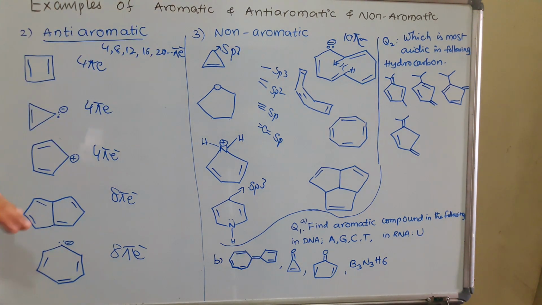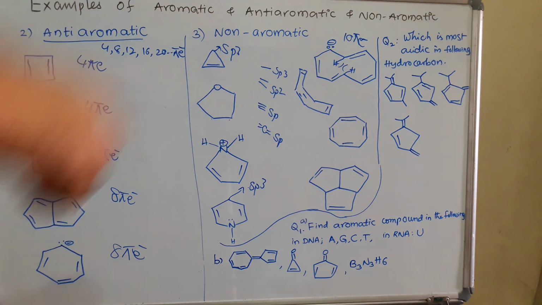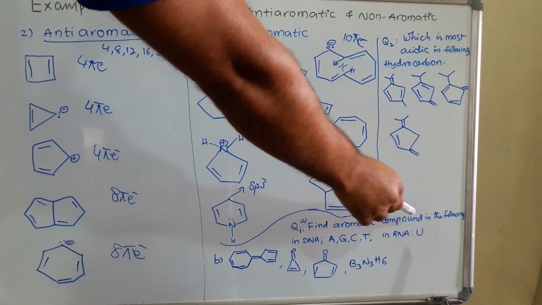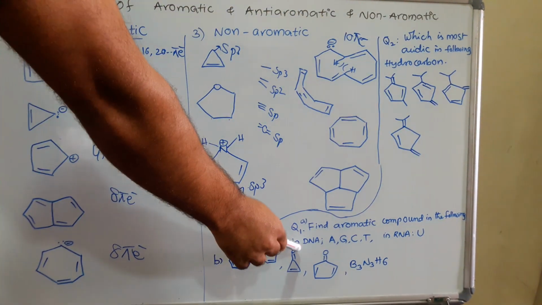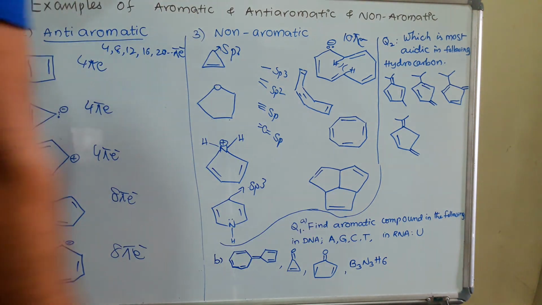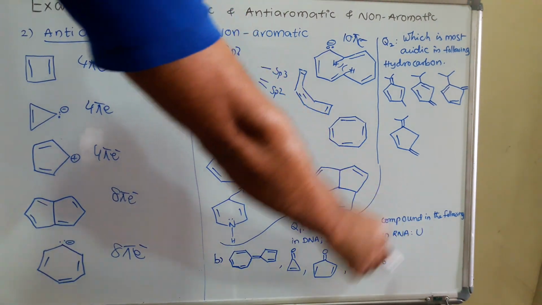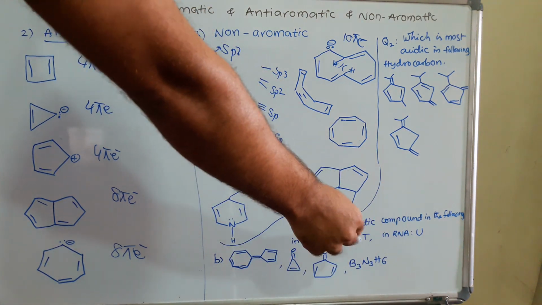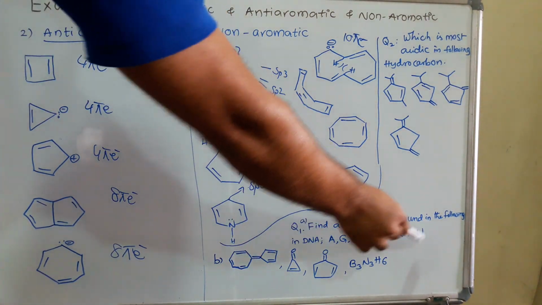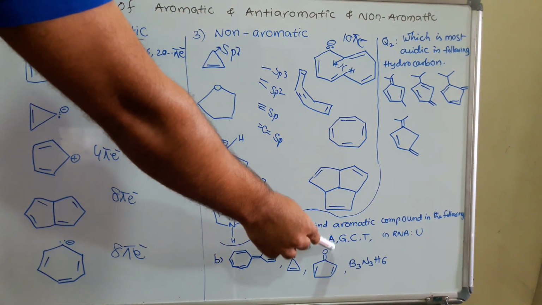Based on that I am giving a few questions, to see how much you understand. So you just have to revise your concept. That purpose only I am giving these two questions here. Question number 1, in that A, find the aromatic compound in the following. In DNA: adenine, guanine, cytosine, thymine. Similarly, in RNA, uracil. Why am I not giving adenine, guanine, cytosine? These are also present in RNA. So: uracil, thymine, cytosine, guanine, adenine.